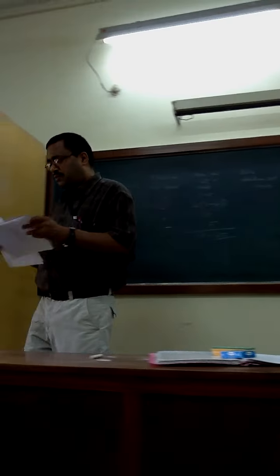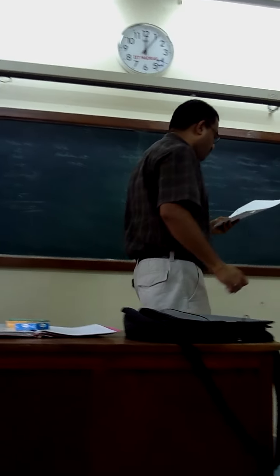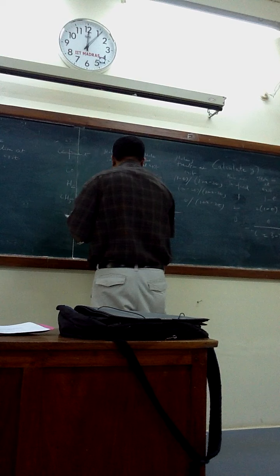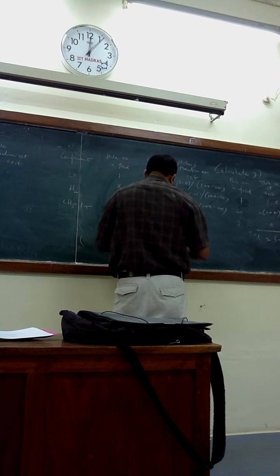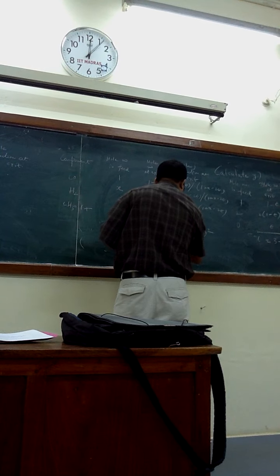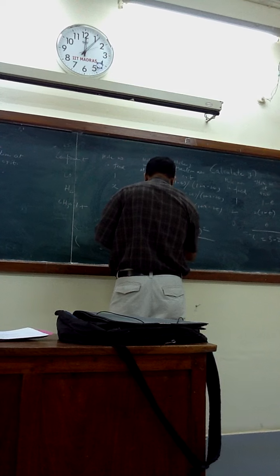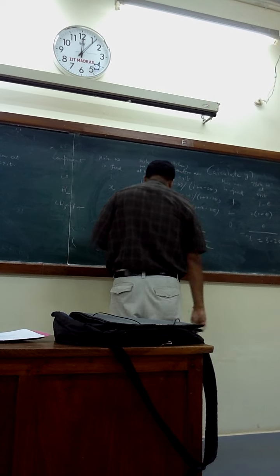If you look at the third problem, X equals 4. So what will be the equation? Epsilon into 5 minus 2 epsilon whole square by 1 minus epsilon into 4 minus 2 epsilon whole square.